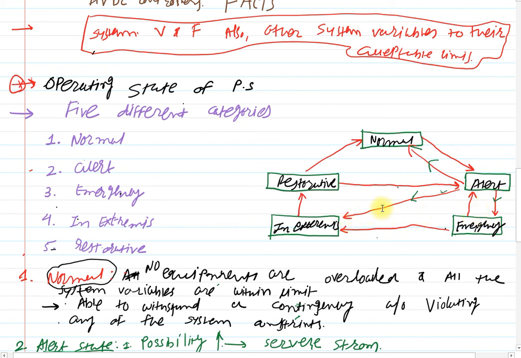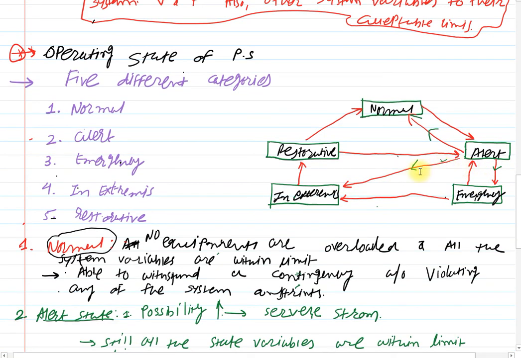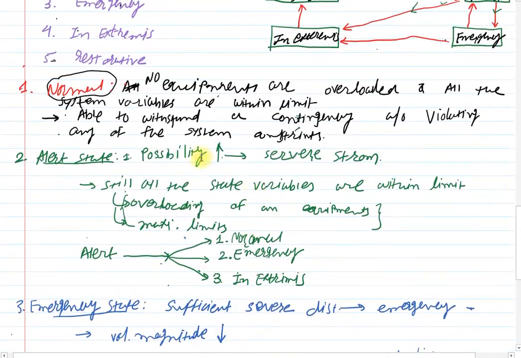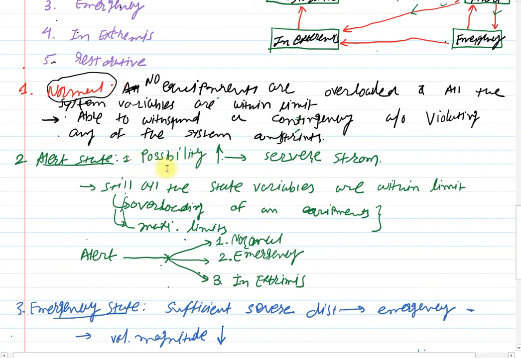In extreme conditions you can have a major fault, a major area, or a major shutdown. Suddenly throwing off a major load or switching on a major load will transfer the system into the emergency one.